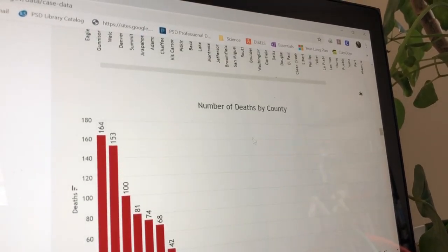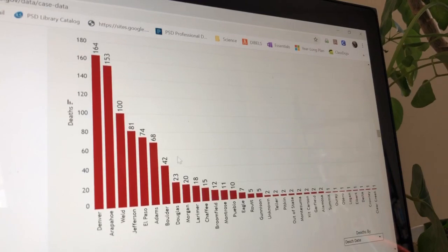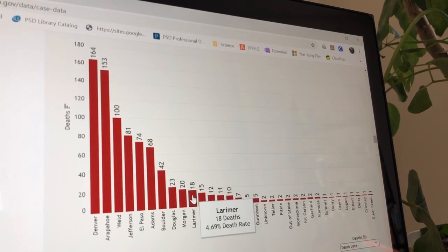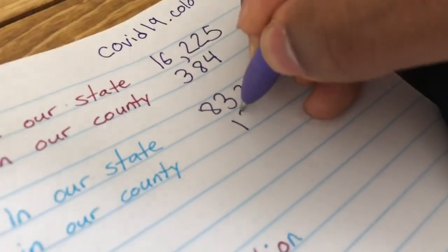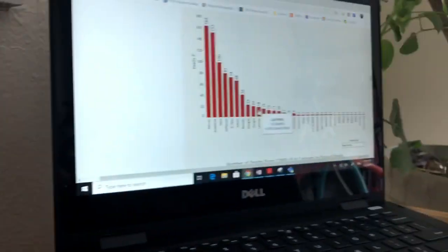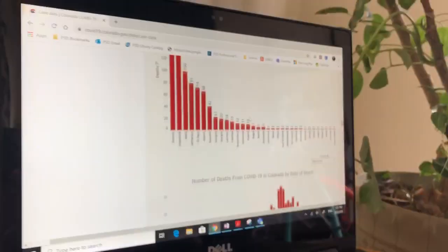Number of deaths by county. That's what we were looking for. Let's see if we find Larimer. Oh, right away. So there's been 18 deaths in Larimer County. Let's put that information down. Right, so it looks like the only thing we're missing is current information.